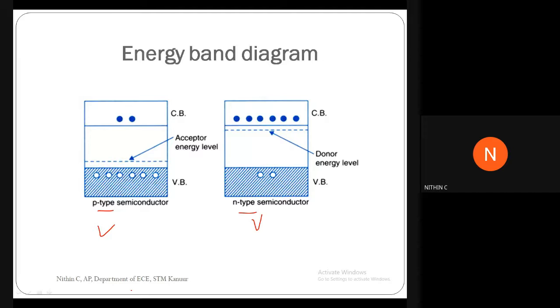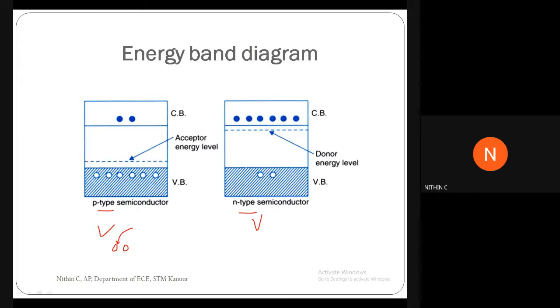Two more energy levels are drawn here: the acceptor energy level and the donor energy level. In P-type semiconductors, we have holes as majority carriers, right? Holes are capable of accepting electrons, and that's why we call this energy level the acceptor energy level.